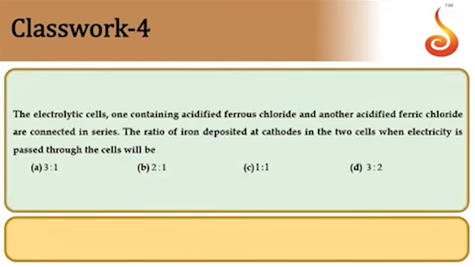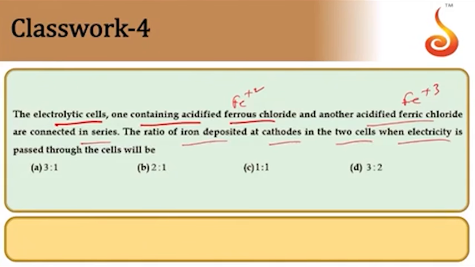Fourth one. The electrolytic cells, one containing acidified ferrous chloride, the other containing acidified ferric chloride. So one is having Fe plus 2, the other is having Fe plus 3, ferric chloride, and they are connected in series. What is the ratio of iron deposited at the cathodes in the two cells when electricity is passed through the cells? When they are connected in series, it means the same amount of current is being passed, so Faraday's second law applies. When the same amount of current is being passed, the ratio of masses deposited will be in the ratio of their equivalents.